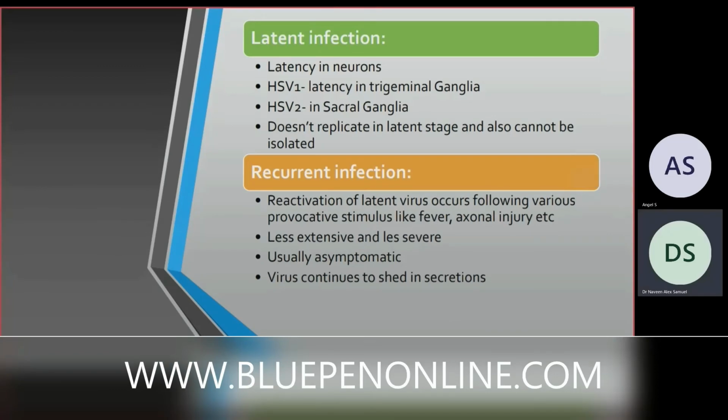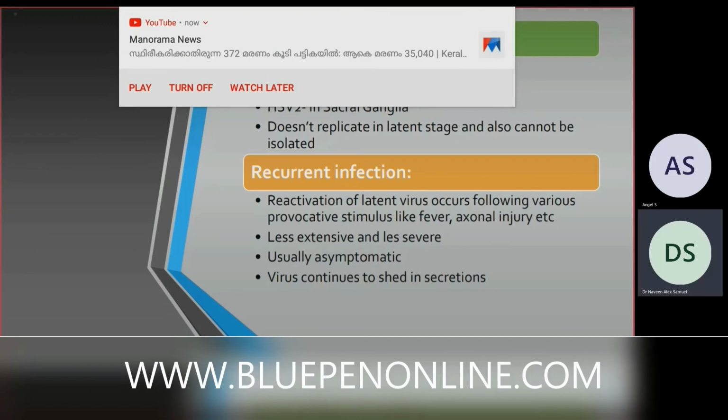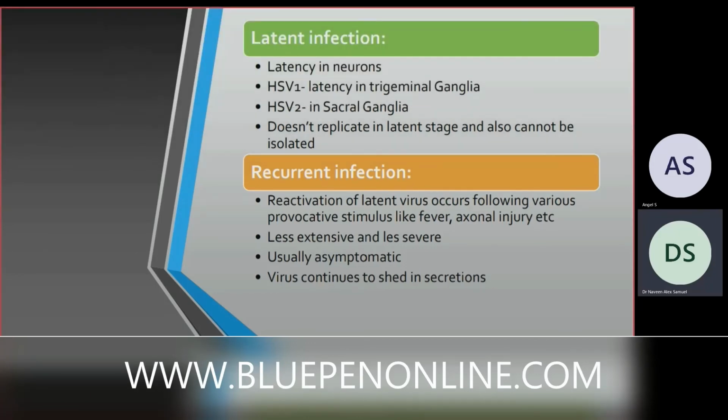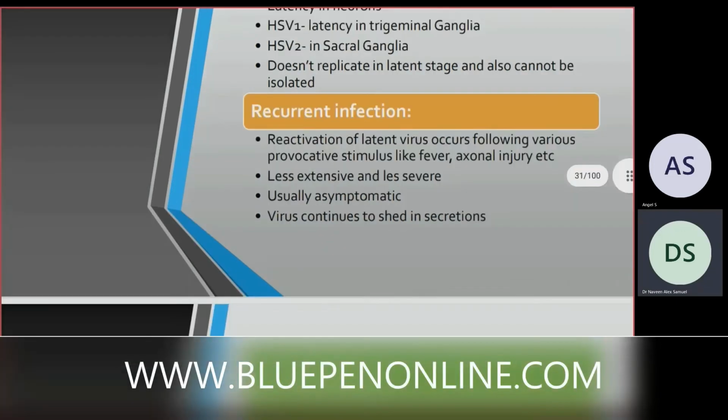Now the recurrent infection. Reactivation of the latent virus occurs following various provocative stimuli like fever, axonal injury, etc. It's less extensive and less severe. Usually it is asymptomatic, and the virus continues to shed. So during recurrent infection the virus gets activated again, but the symptoms are less extensive and less severe, sometimes asymptomatic, and the virus continues to shed during the recurrent infection period.